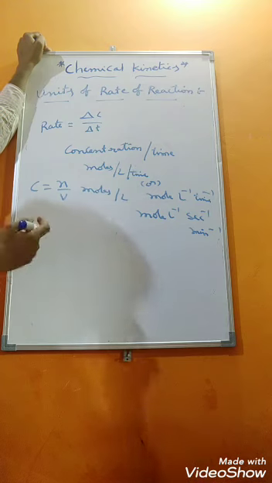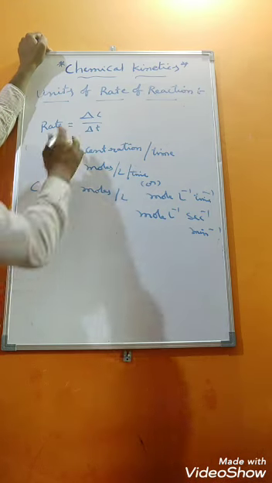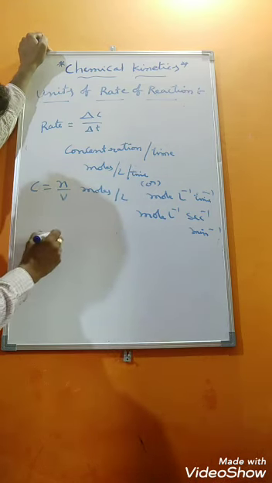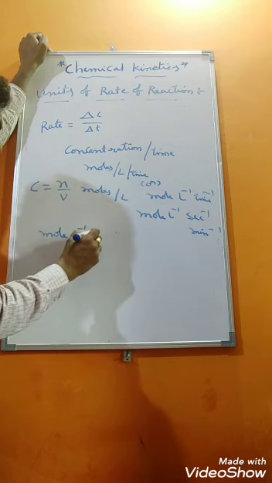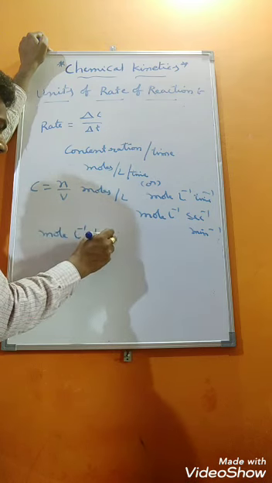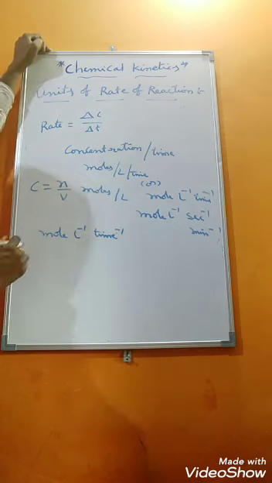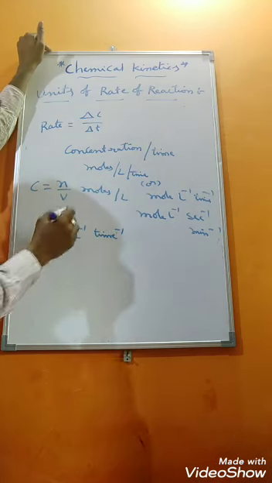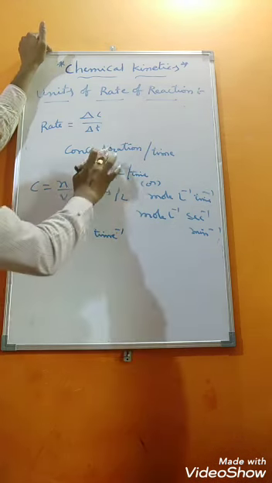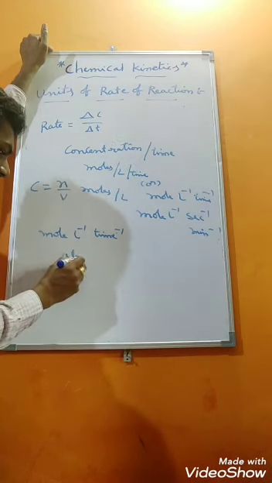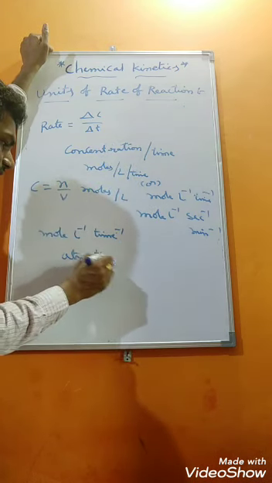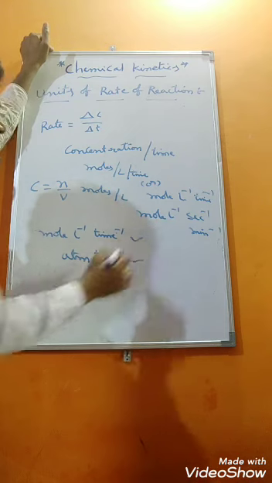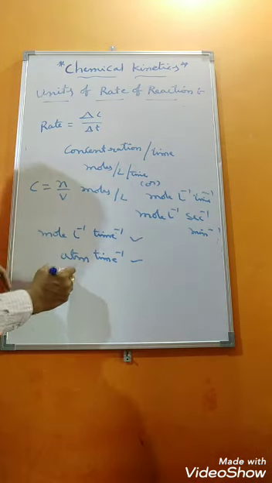Generally we take atmosphere. So one unit is, with respect to concentration, mole, liter inverse, time inverse. And with respect to partial pressure, instead of concentration, we can write atmospheres, so atmospheres time inverse is also one of the units. These are the 2 units.